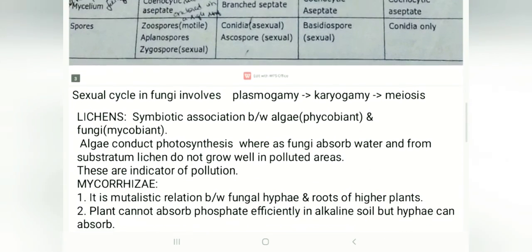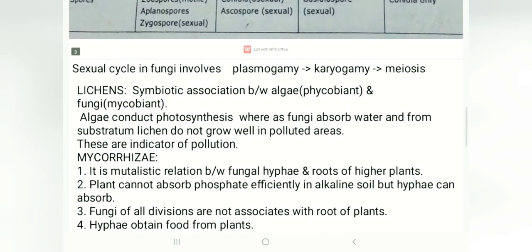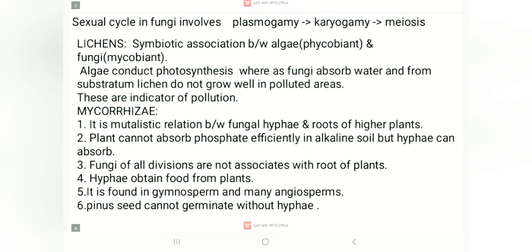Next, coming to lichens. So here we complete the kingdom Protista and kingdom Mycota in a simple way. Before going to lichens, we have learned kingdom Protista as algae, and the fungi. Now they have a mutual relation, a symbiotic relation. So what is its other name? It's lichen. Lichens means a symbiotic association between the algae, phycobionts, and the fungi, mycobionts.